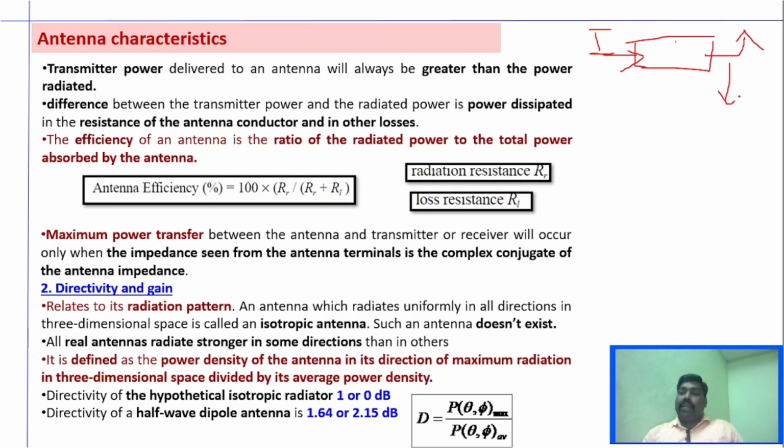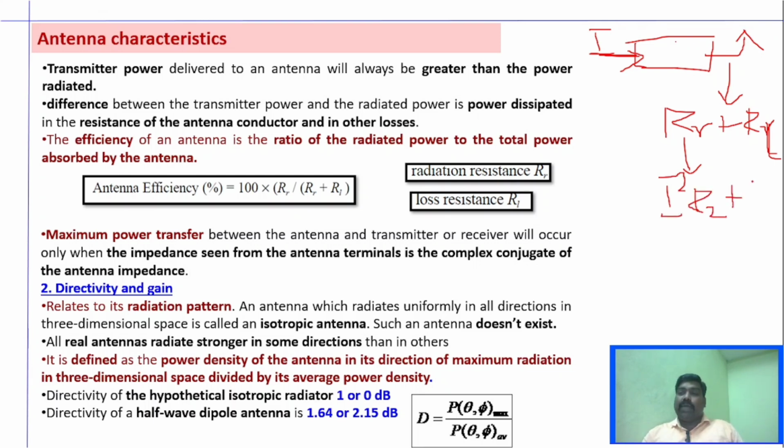This radiated power by the antenna is the combination of radiation resistance and the loss resistance. As I said, it is radiated power as well as the loss power, right? Which means, given this particular current I, the radiated power can be measured as I square RR.